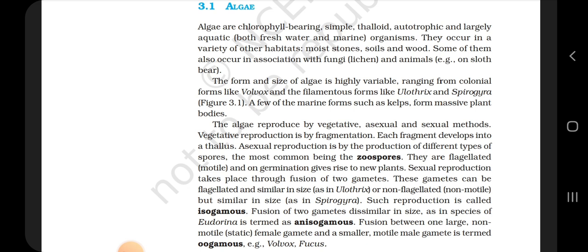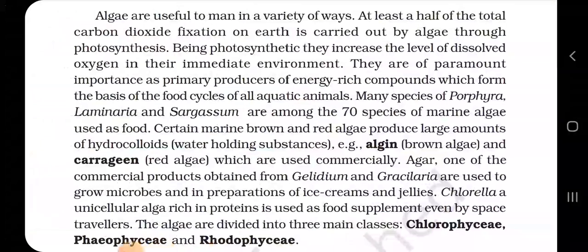Sexual reproduction takes place through the fusion of two gametes. These gametes can be flagellated and similar in size as in Ulothrix, or non-flagellated, that is non-motile, but similar in size as in Spirogyra. Such reproduction is called isogamous. Fusion of two gametes dissimilar in size, as in the species of Eudorina, is termed anisogamous. Fusion between one large non-motile, that is static, female gamete and a smaller motile male gamete is termed oogamous, for example Volvox and Fucus.